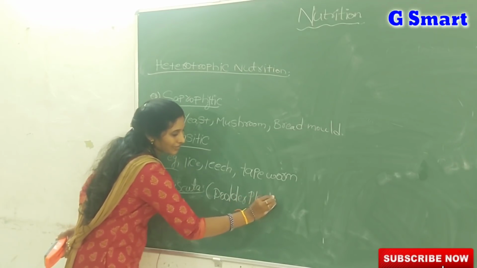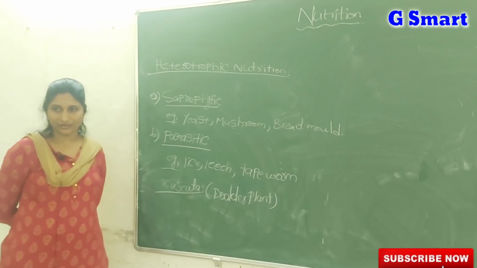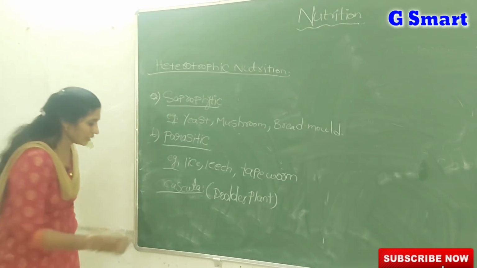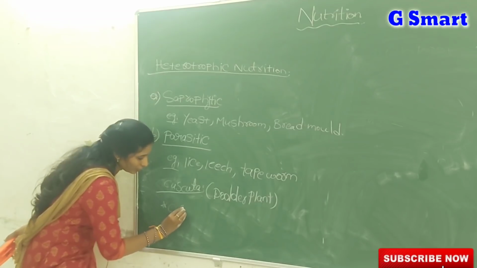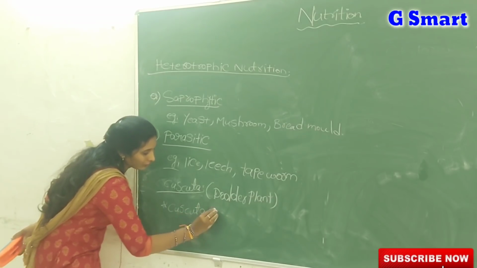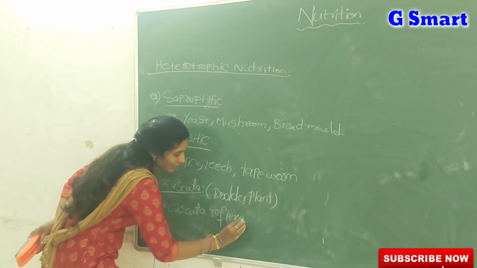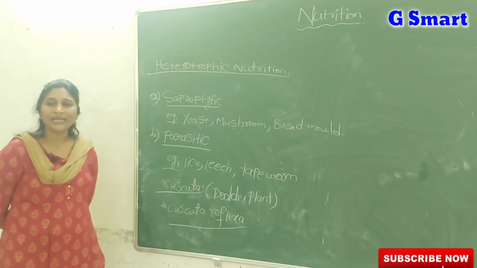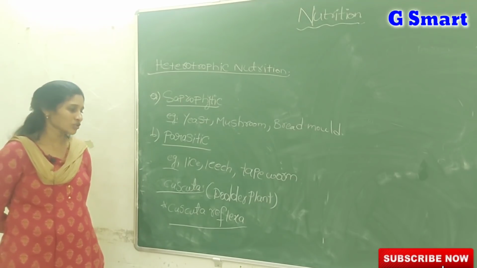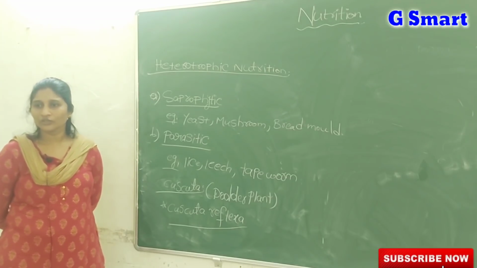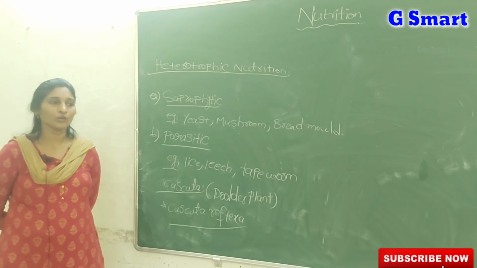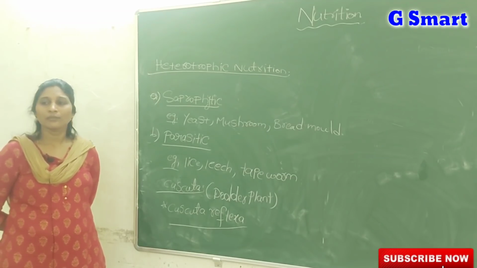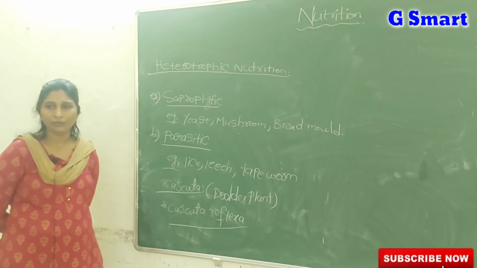This Cuscuta plant actually does not have chlorophyll. In the Cuscuta plants, the leaves have no chlorophyll, but in this whole group only one plant, known as Cuscuta reflexa, has a very little amount of chlorophyll. Most of the Cuscuta plants do not have chlorophyll. So is it possible to prepare food by photosynthesis without chlorophyll? No, it is impossible. Without chlorophyll, the plants are unable to prepare their food.